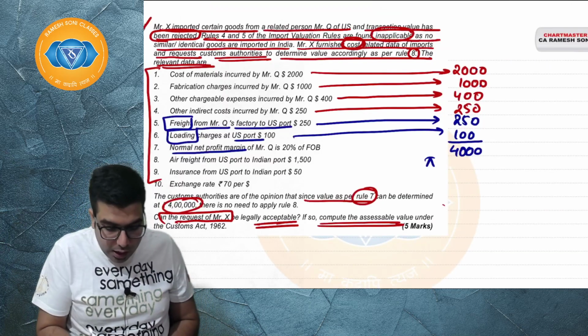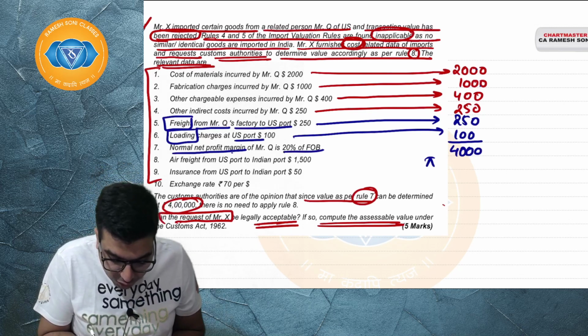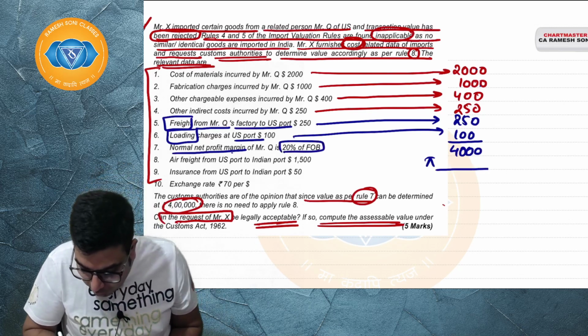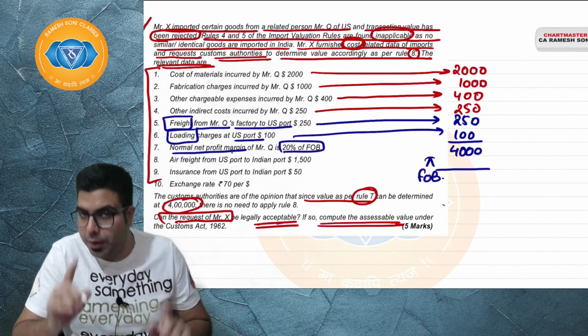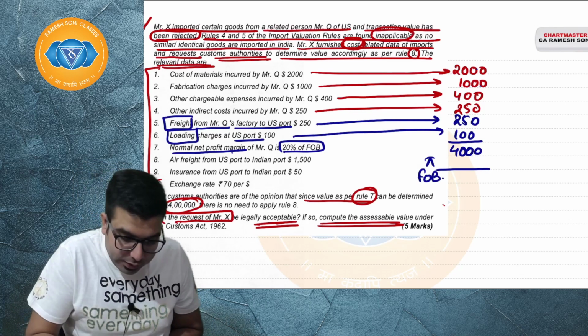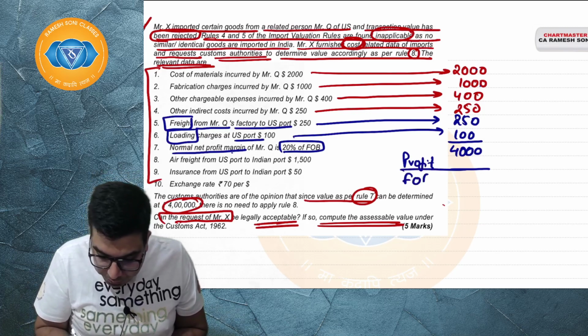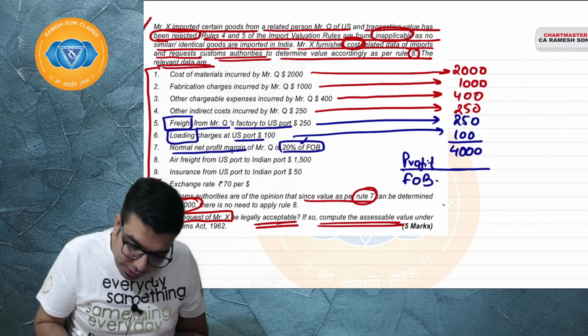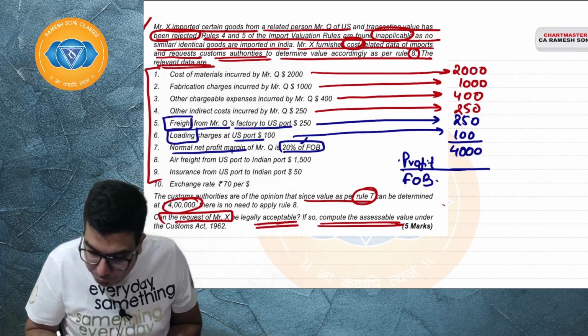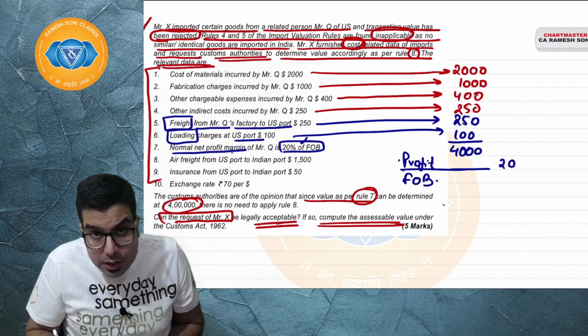Everyone here. Now, net profit is 20% of FOB. Now, if you add profit, you will arrive at FOB. I hope everyone is clear. If you add profit, sir, you will arrive at FOB. Now, it is telling 20% of FOB is the profit. Now, profit is 20%, correct?